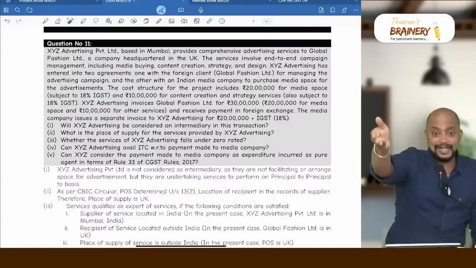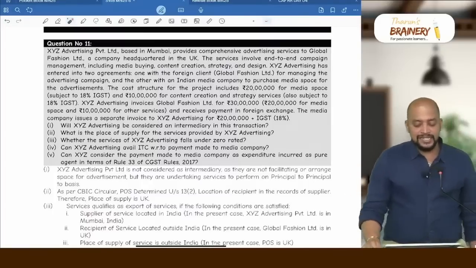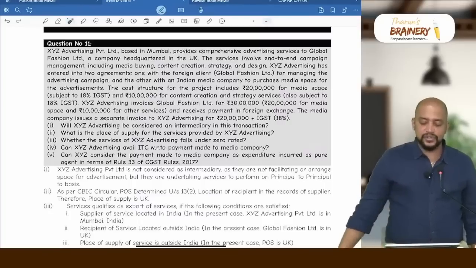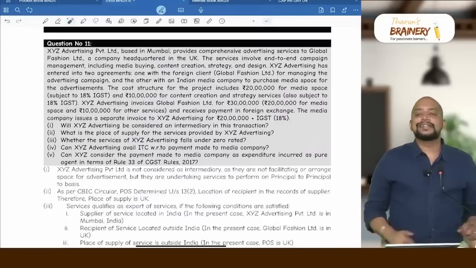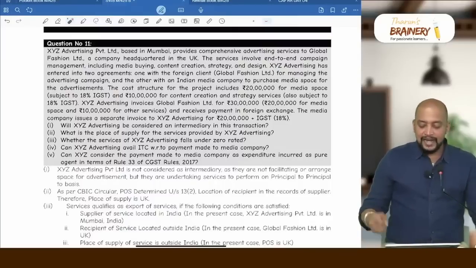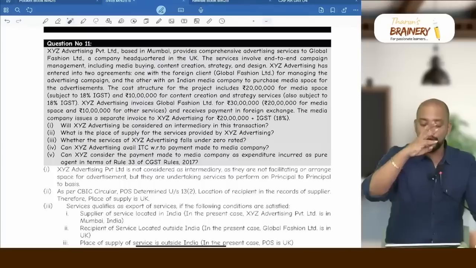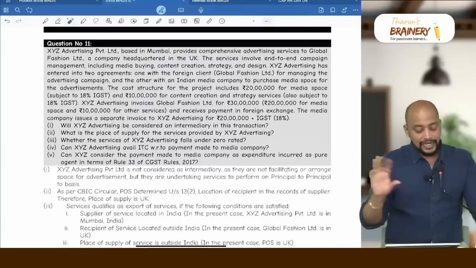Here the title is in the name of the supplier, that's why pure agent will not come. Point number 1, will XYZ Advertising be considered as intermediary in this transaction? No, not considered as intermediary, because they are acting on a principal to principal basis and they are providing advertisement services. Therefore it is not just connecting the media house and the Global Fashion Limited. So it is not an intermediary service.